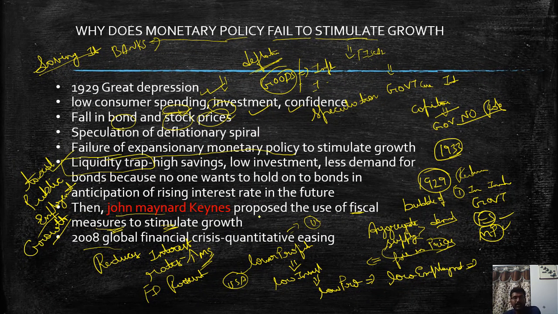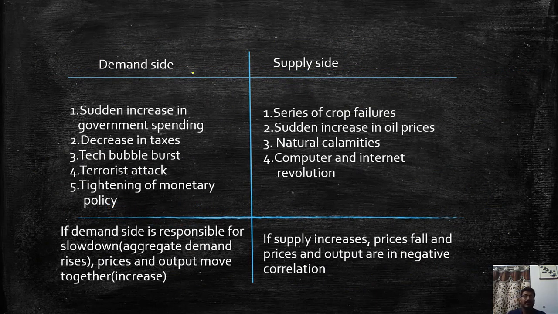So now that we have seen the monetary policy, we will see what are the demand side and the supply side differences which can happen. See, the aggregate demand can be affected by demand side interventions, like, suppose there is a sudden increase in government spending. Let us suppose recently the government has implemented the seventh pay commission. So with the seventh pay commission, there is a high disposable income with the people. So they start consuming more, spending more. So the price levels will increase. Obviously, it will lead to higher demand and it will promote growth.